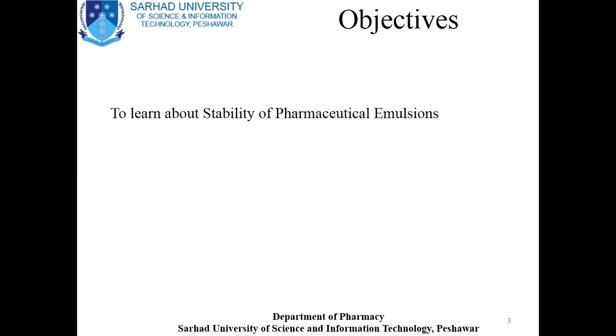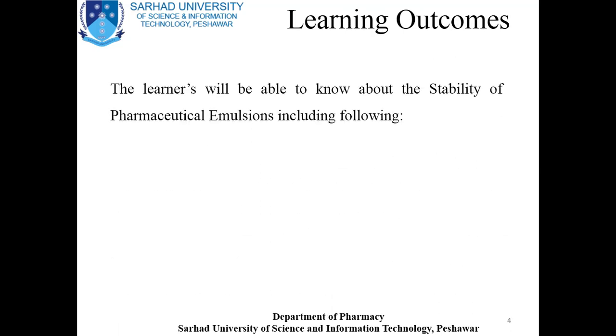The main objective of today's topic is to learn about the stability of pharmaceutical emulsion. As you know that stability is very much important for every dosage form. Hence we are going to discuss the stability of pharmaceutical emulsion. Dear student, after completion of this topic, you will be able to know about the stability of pharmaceutical emulsions, either the physical stability or the chemical stability of the pharmaceutical emulsion.